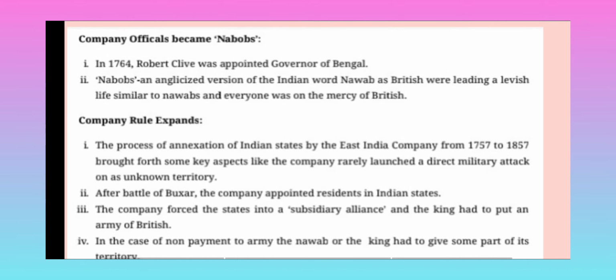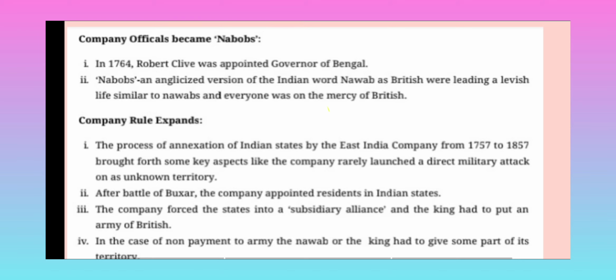Next, company officials became Nawabs. In 1764, Robert Clive was appointed governor of Bengal. Nabobs is the English version of the Indian word Nawab, as the British were leading a lavish life similar to the Nawabs, and everyone was at the mercy of the British.